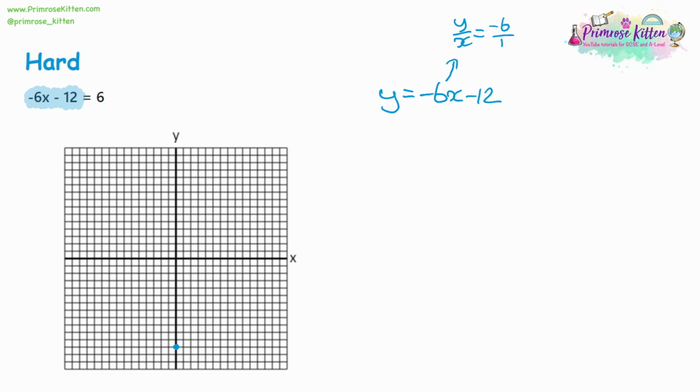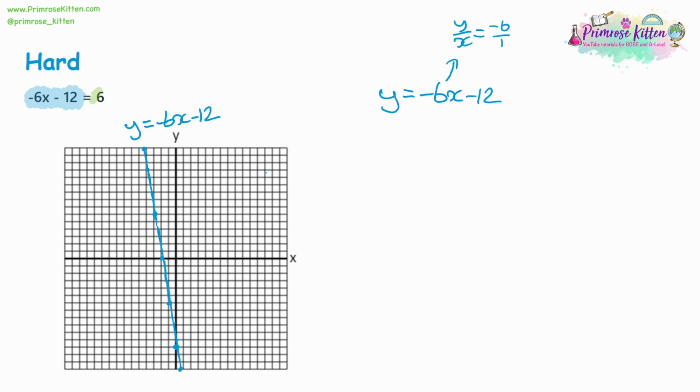We could do half of that and go across 6 and down 3, and across half. In the opposite direction, it's going to be 6 up and 1 in the negative direction. So just follow the pattern of 3 and 1 in the opposite direction if we're going from right to left. And we start to build up the pattern of what we're plotting. Draw a straight line through and then label. The label is really important so you know what you've done and the examiner knows what you've done.